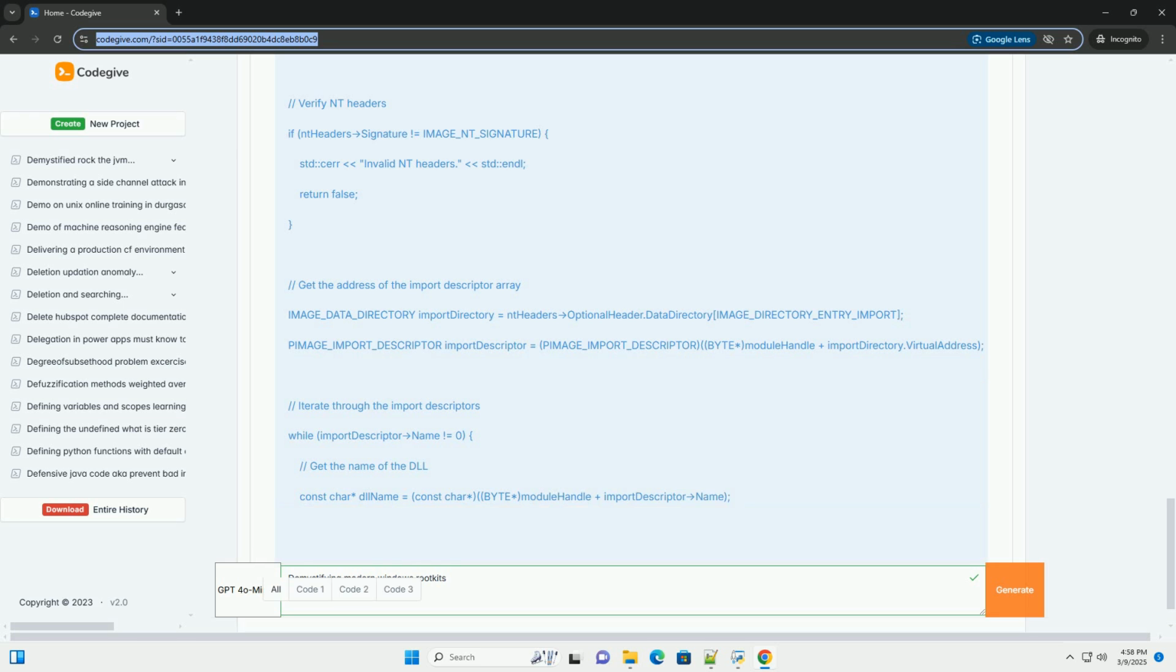4. DisableWriteProtection and EnableWriteProtection. The CR0 register controls various processor settings, including write protection. To modify the SSDT, we must disable write protection by clearing the WP bit in the CR0 register. Carefully handle this. Improper use can lead to system instability. We re-enable write protection after the modification.